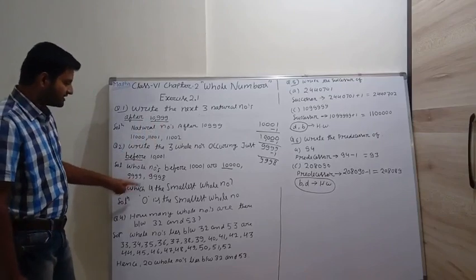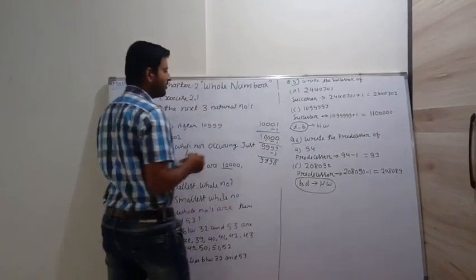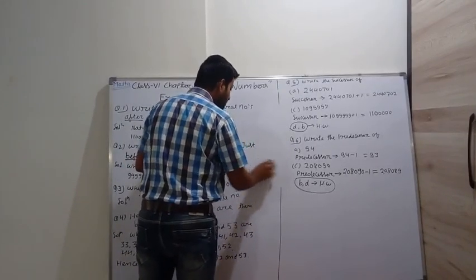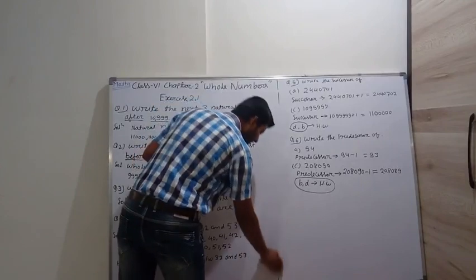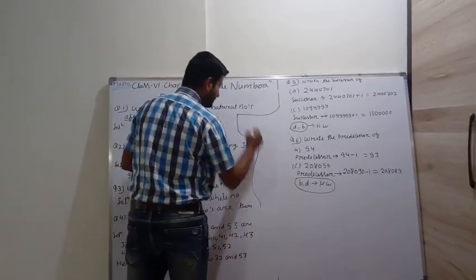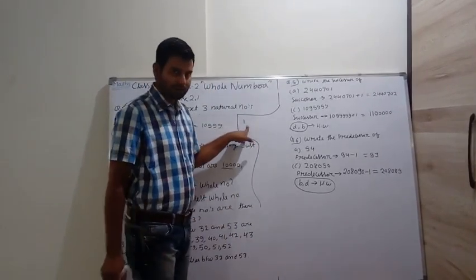Now which is the smallest whole number? Now we talk about the whole numbers. You know very well, whole numbers start from 0. So 1 is the smallest natural number.